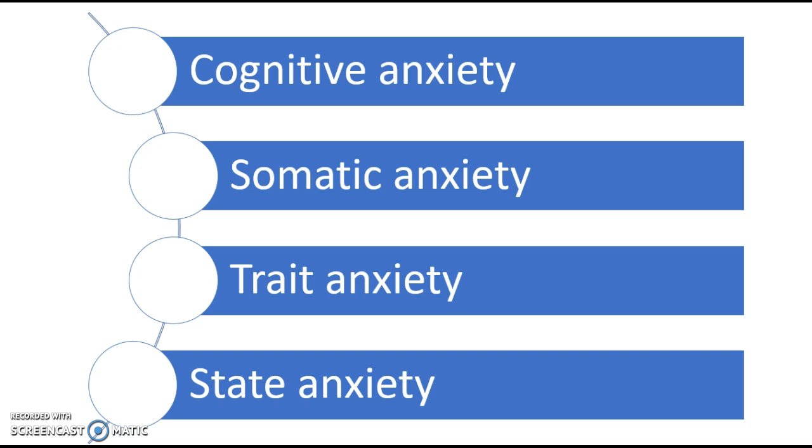So, trait anxiety. Trait anxiety is described as a general disposition to perceive situations as a threat, even when they may hold no danger. This may be someone with a naturally anxious personality who perceives most situations as a threat. This can be applied to both a social setting and a sporting environment. An example of this may be a football player being scared to take a penalty in training because of the fear of failing in front of others.